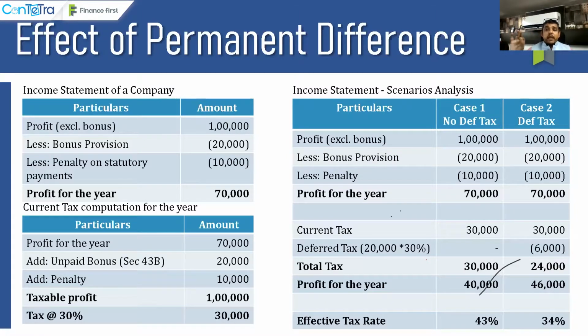But if there are any permanent differences, your ETR will definitely be different from the statutory tax rate existing in the economy. I hope all of you got a sense of what is permanent difference, what is temporary difference, what is deferred tax, and what is effective tax rate. Let's move forward, guys.